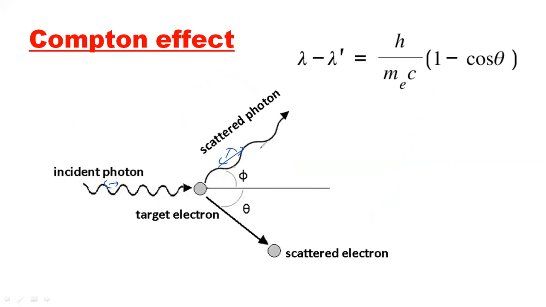So Compton observed this. Whenever these X-rays fall on this graphite, the scattered wavelengths are more than the incident wavelengths. The X-rays emitted from the graphite are scattered with a longer wavelength than the incident wavelength. The incident X-ray goes out with a longer wavelength than it originally had. And electrons are automatically ejected out here.